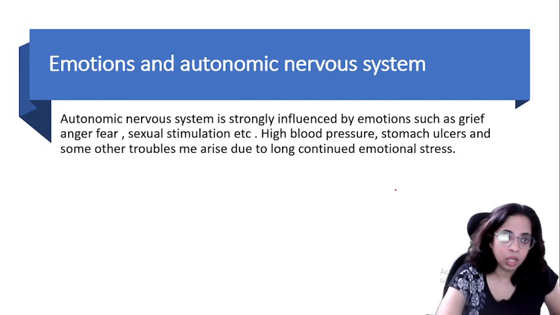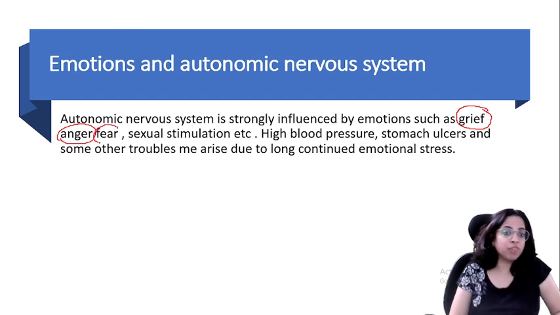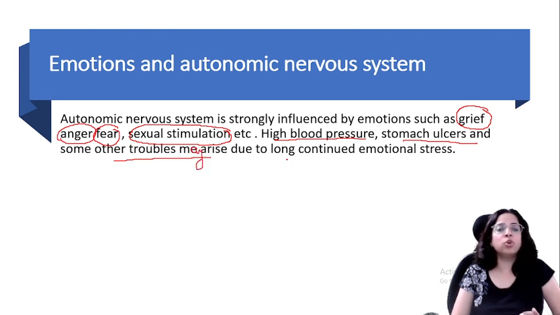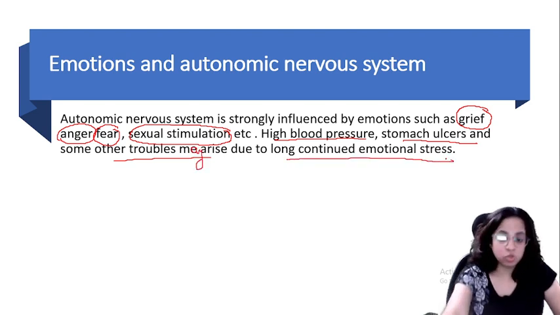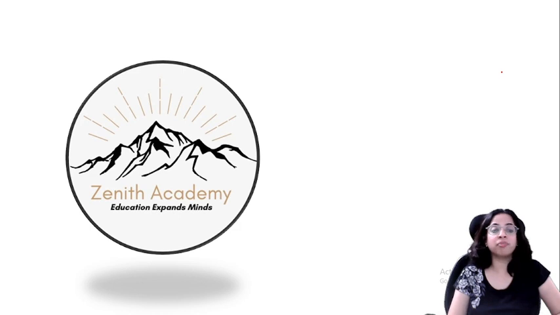Okay. Now, what happens to the emotions? How emotions are related to autonomic nervous system? So, autonomic nervous system is strongly influenced by emotions such as grief, anger, fear, sexual stimulation, etc. That is why high blood pressure, stomach ulcers and some other troubles may arise due to long and continued emotional stress. So you have to check your emotional stress levels as well. So this was all about the peripheral nervous system.